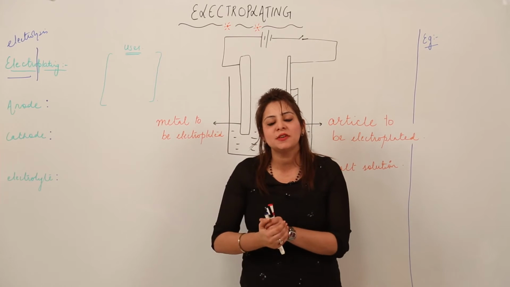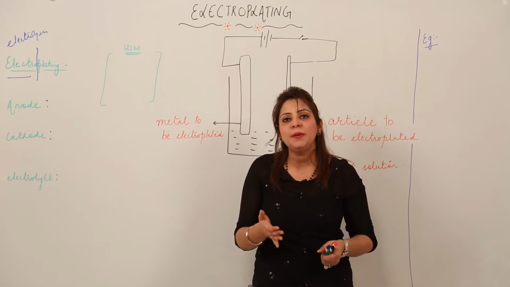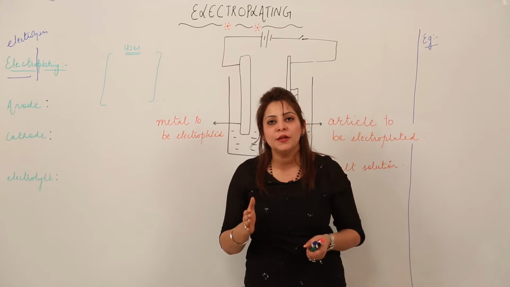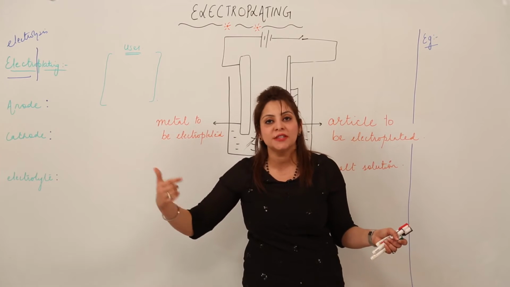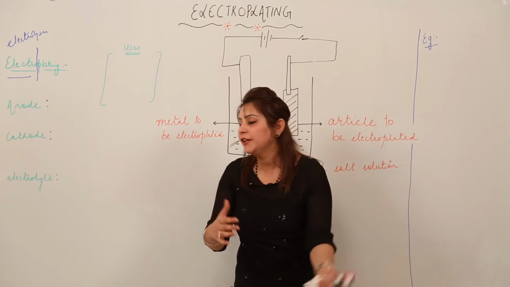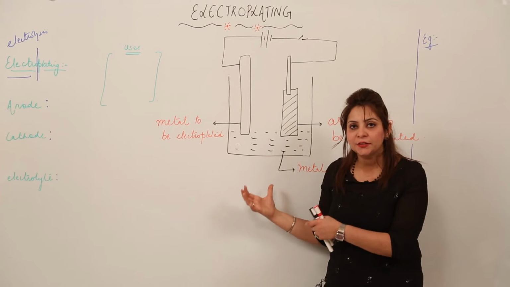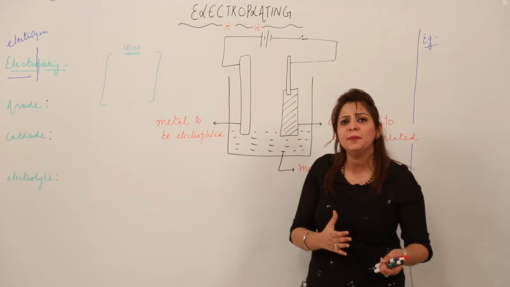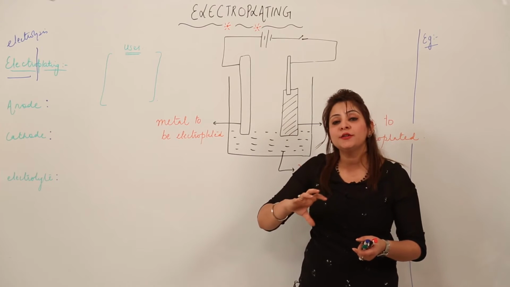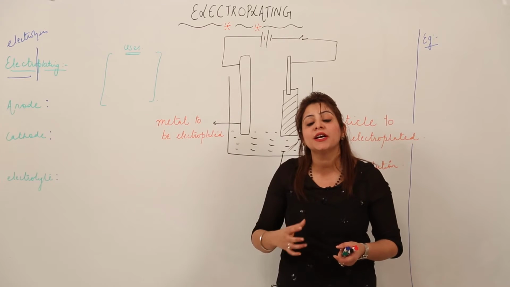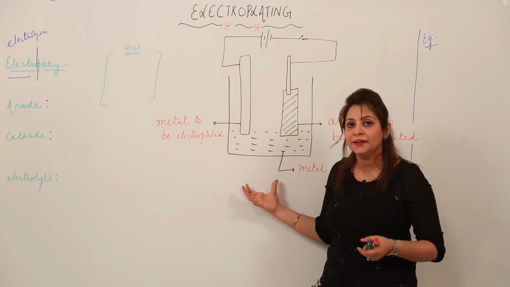So again, I am just repeating the definition for you. Electroplating means the process of depositing a metal on a desired article in order to improve its certain properties, right? So here I am explaining the process of electroplating. As you are familiar with the definition now, just look at the board to see what kind of anode, cathode or electrolyte we are going to use in case of electroplating, right?